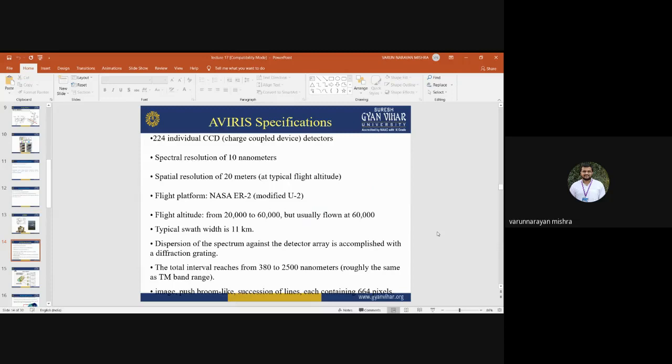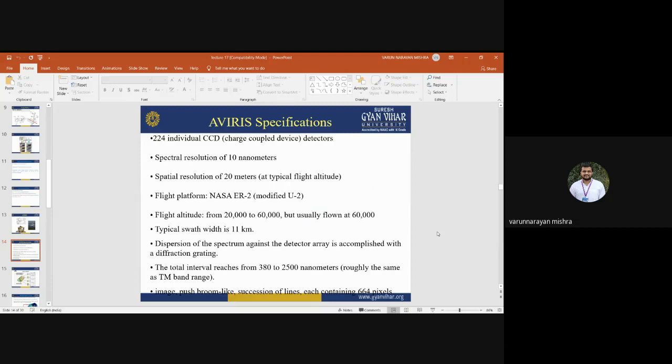The spatial resolution is about 20 meters. The platform used for this sensor is the NASA ER-2. Its altitude is around 20,000 to 60,000, but usually flown at 60,000. Okay, it's not kilometers, it's feet. This is in feet, 20,000 feet to 60,000 feet, and its swath is around 11 kilometers.